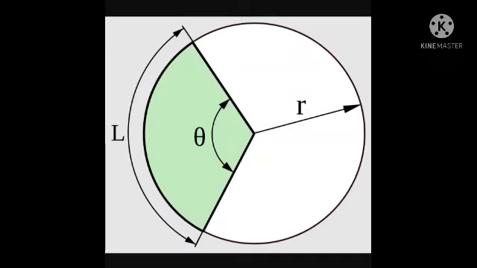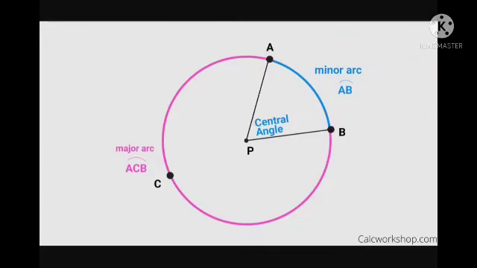And that's all about the sector of a circle. Okay. Now, what is the arc of a circle? In a figure, a part of a circle is called an arc of a circle.